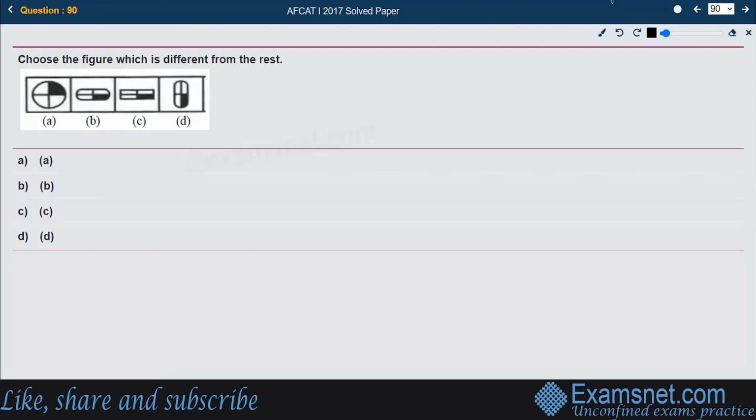Now, what's happening in this one? Every time four sections are created of the figure, and one quarter has been filled up with black color. In A, B, C, D, one quarter has been filled up with black color. But what is different is, between B, C, and D, the bottom right has been filled up, but in A, the top right has been filled up. So that seems to be the wrong one. Top right is filled up in A. That is a different one, and is the right answer for us.